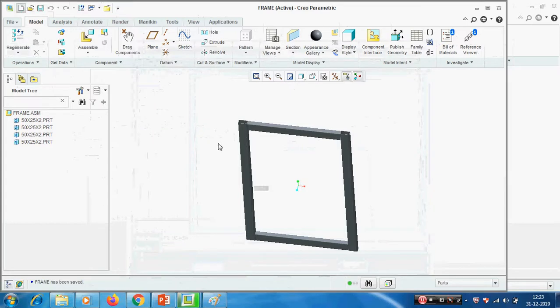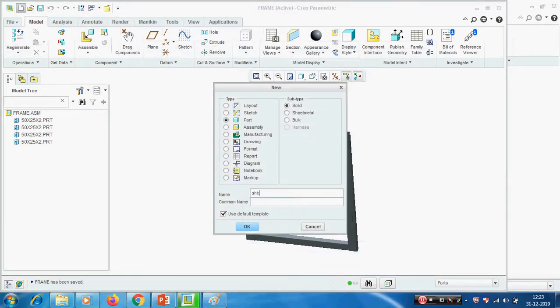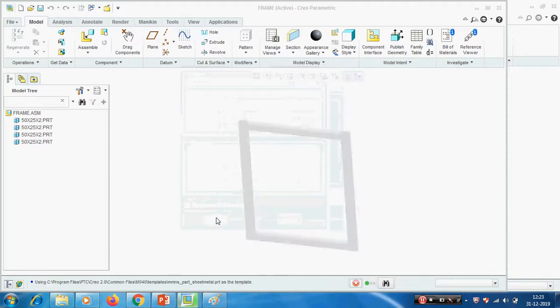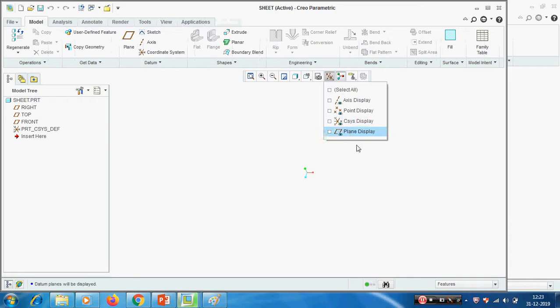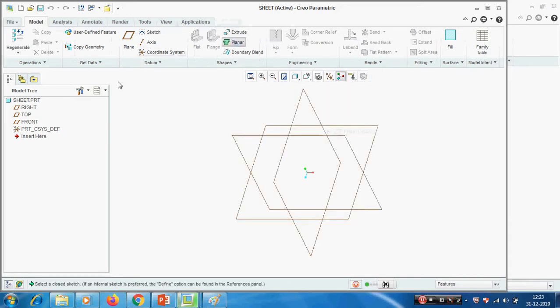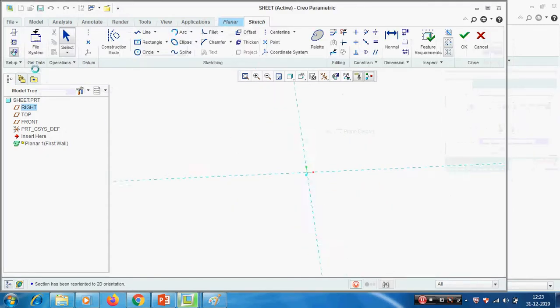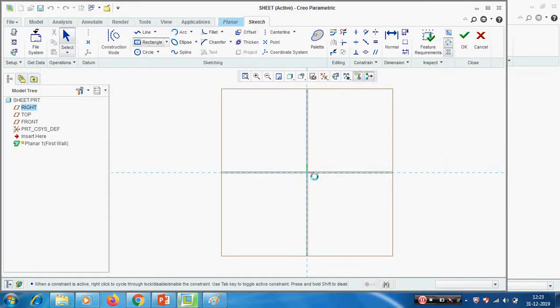I am creating one sheet, solid or sheet metal, anything. Planar one, references define, sketch view. Size is 600 by 900.